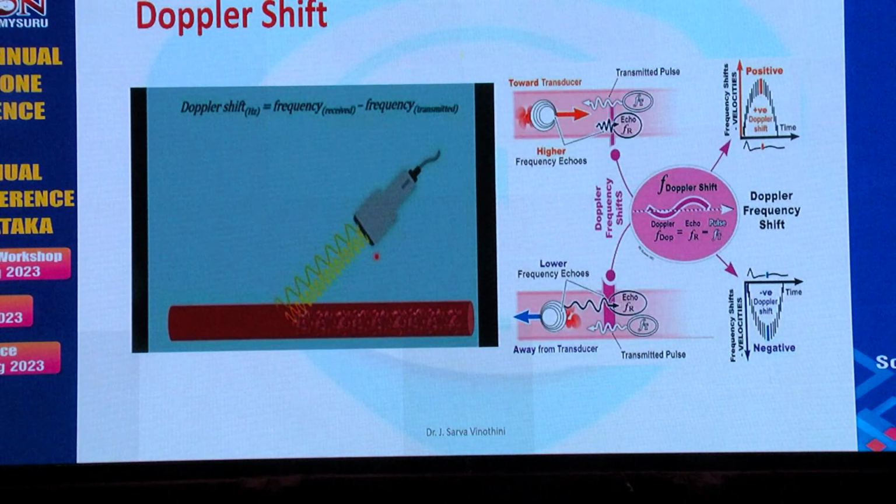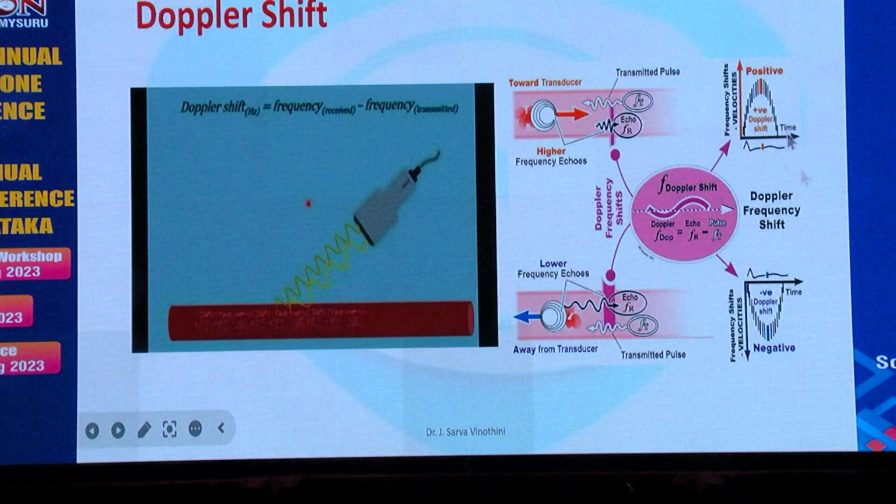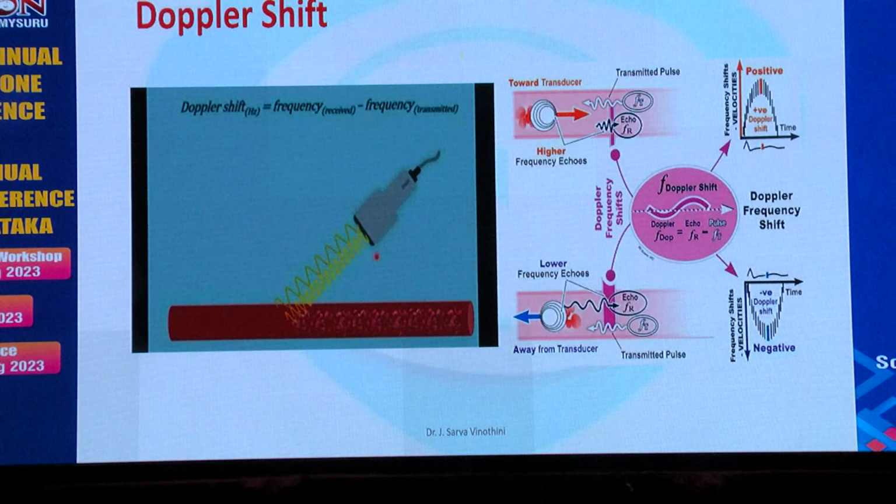So what is Doppler shift? It is the difference between the frequency that has been received minus the frequency that was originally transmitted. If the RBCs move towards the transducer, the returning frequencies are going to be more than what it actually received, so it is going to have a positive Doppler shift, which is depicted as a red color in the ultrasound. If the blood moves away from the transducer, then the RBCs are going to emit at a lower frequency than what they actually received, so the difference becomes negative. That will be plotted as a blue color in our ultrasound image.